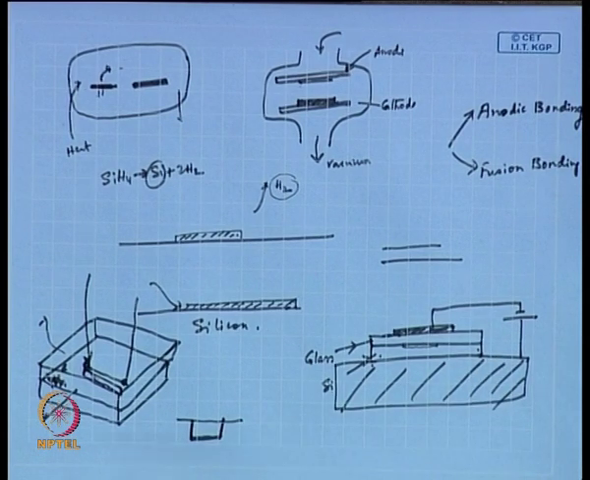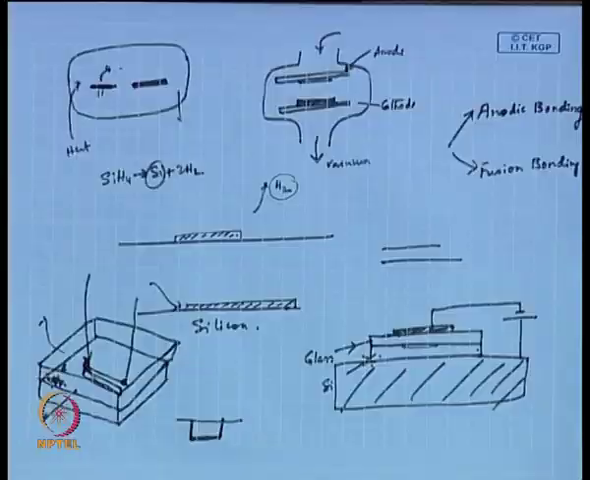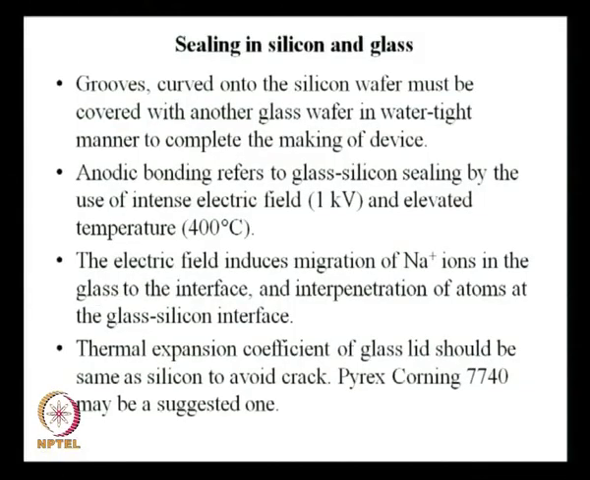That is what we are talking about here. Anodic bonding refers to glass silicon sealing by use of an intense electric field of 1 kilovolt and an elevated temperature of 400 degree centigrade. So, not only are you applying a voltage, you are applying heat as well. The value is 400 degree centigrade. The electric field induces migration of sodium ions, Na plus, in the glass to the interface and interpenetration of atoms at the glass silicon interface.